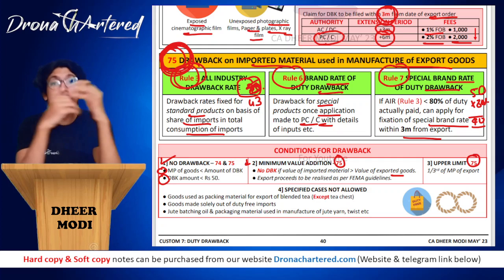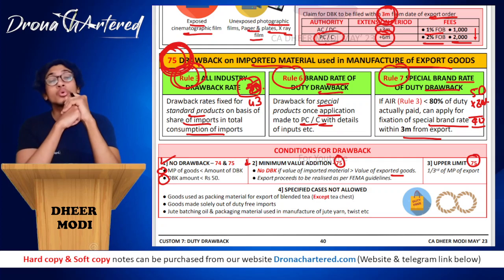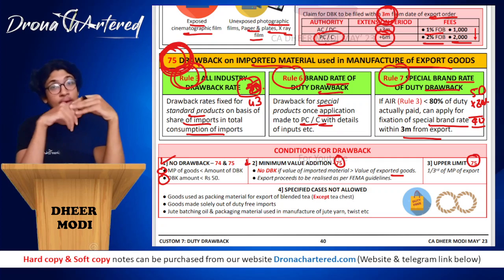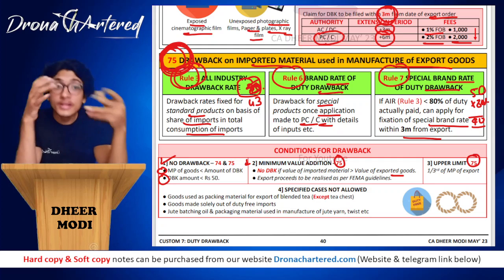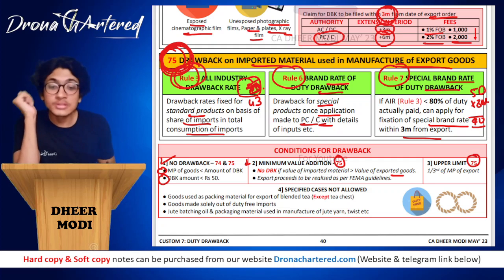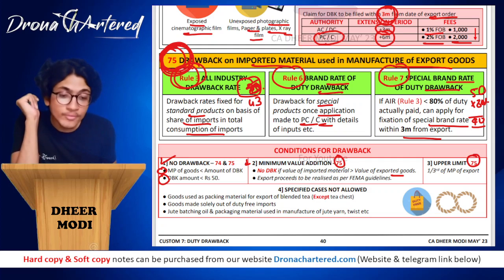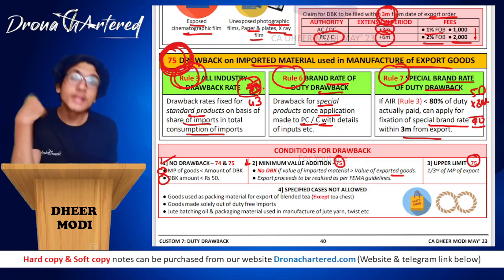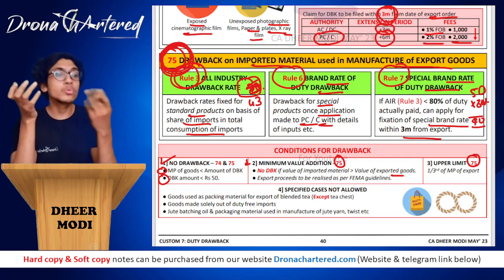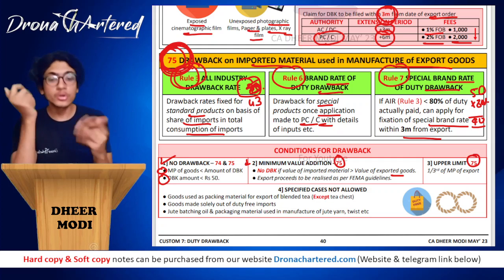You used it in some process to make some goods that you're going to export. And this good that you're exporting outside India has a value less than 100 rupees. In such a case, what value addition did you do? You did not do any value addition. So no duty drawback if the value of imported material is more than the value of exported goods. Boss, what did you do? You put so much process into it. What are you doing? Okay.